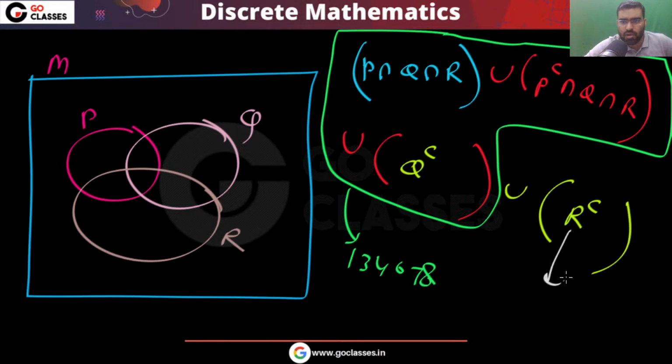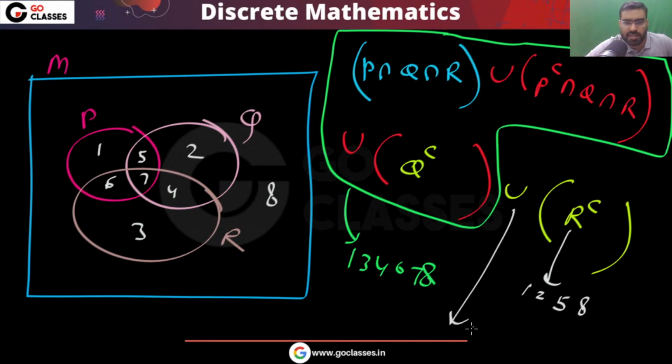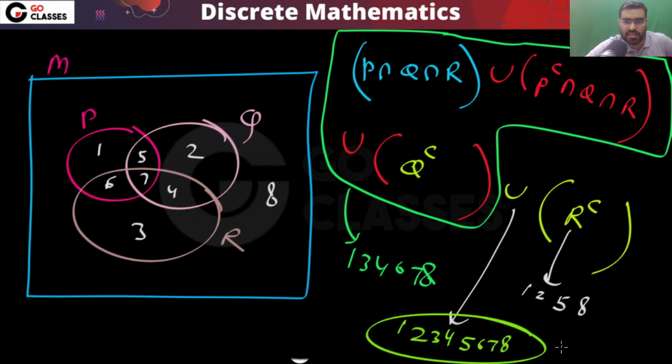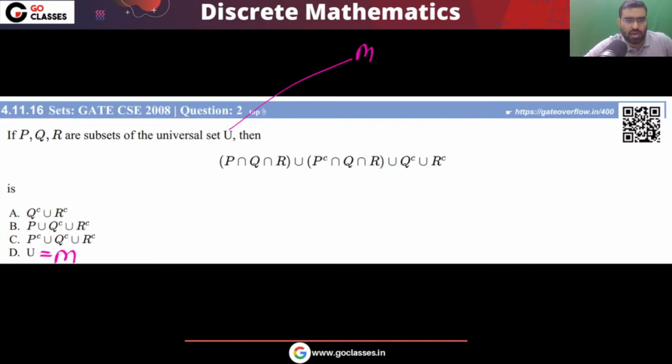And what will this give me? R complement. What will R complement give me? R complement will give me anything which is not in R, so it will give me 1, 2, 5, 8. Finally, ultimately this union is giving me 1, 2, 3, 4, 5, 6, 7, 8. So I got everything. That is the universal set, right? Yes or no? So ultimately I got the universal set. So the answer will be option D.